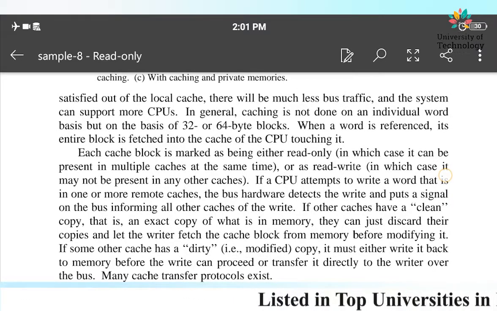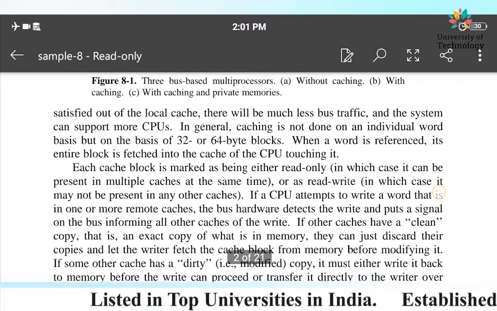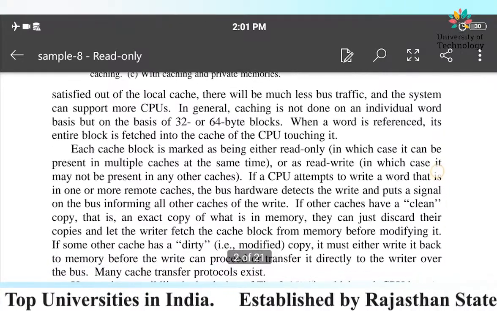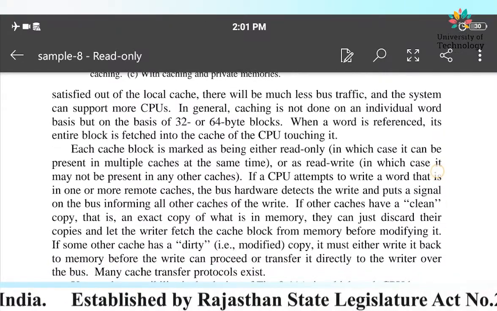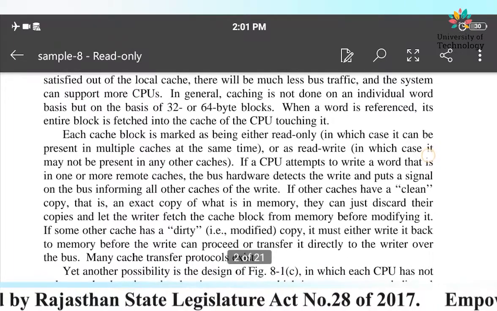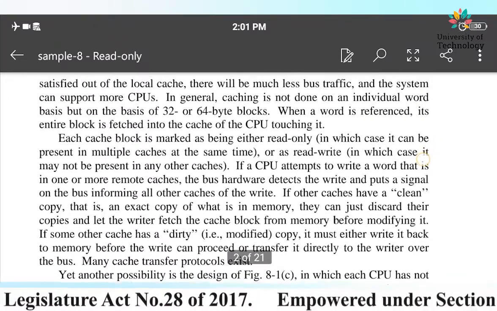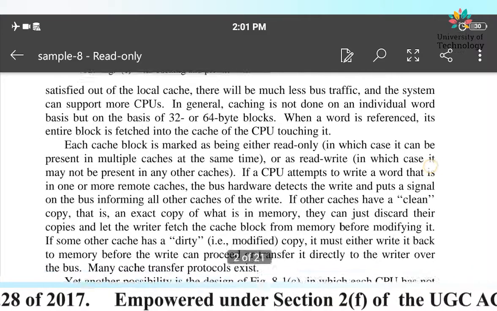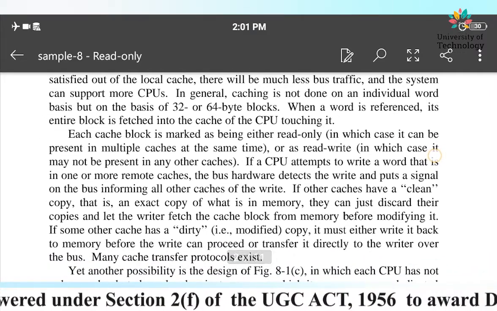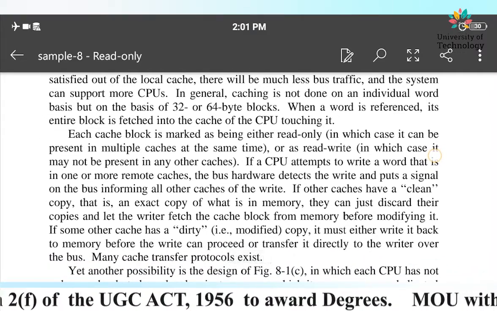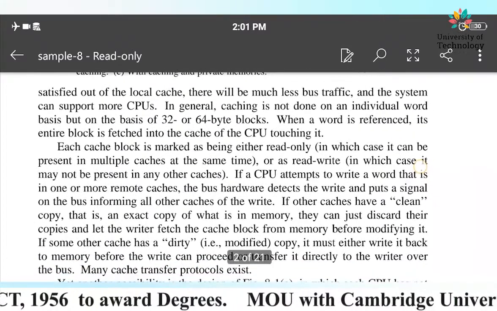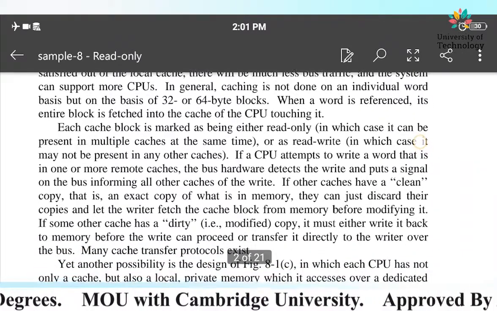In general, caching is not done on an individual word basis but on the basis of 32 or 64 byte blocks. When a word is referenced, its entire block is fetched into the cache of the CPU touching it. The entire block is fetched into the cache of the CPU touching it.